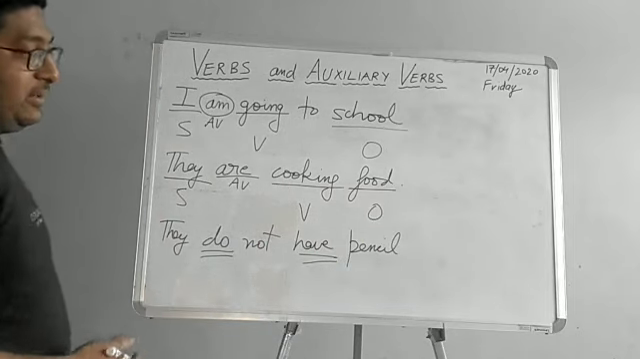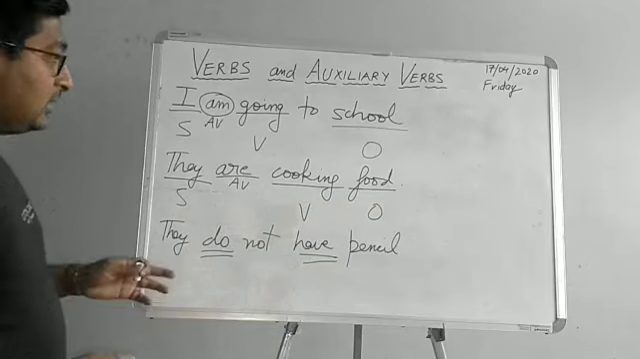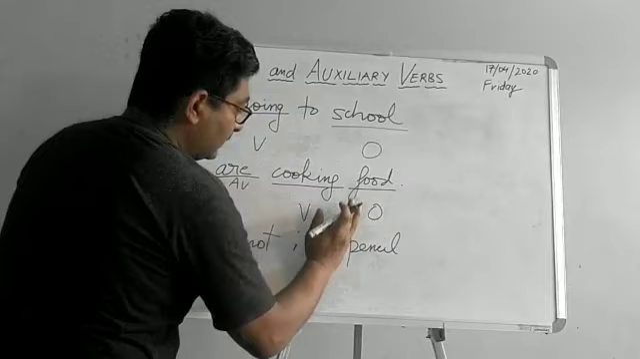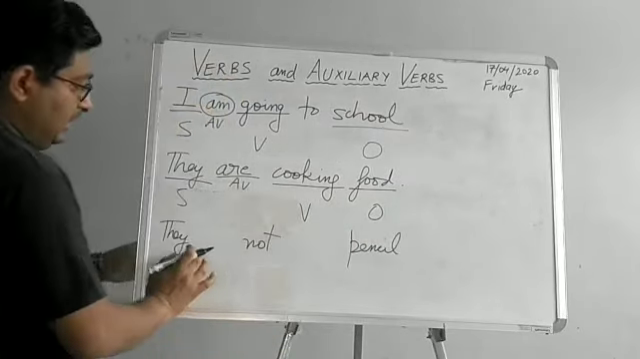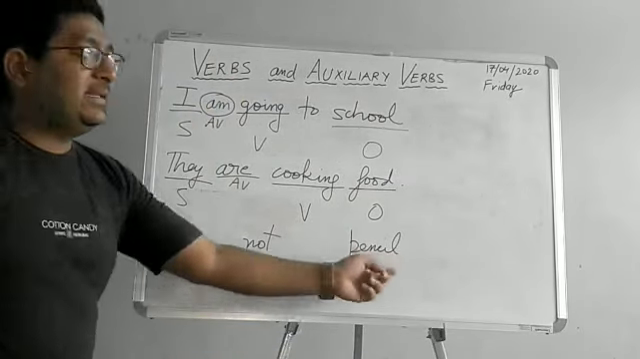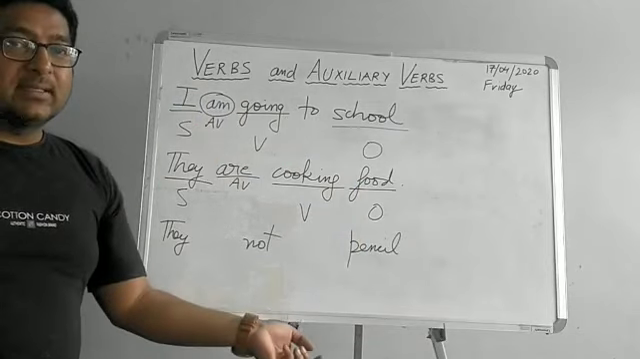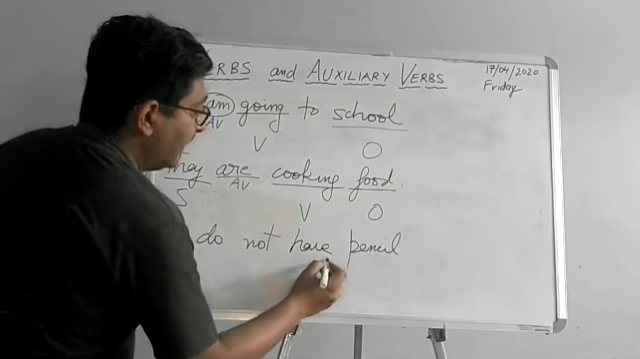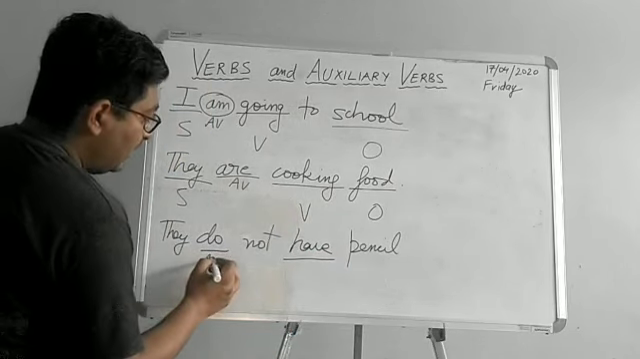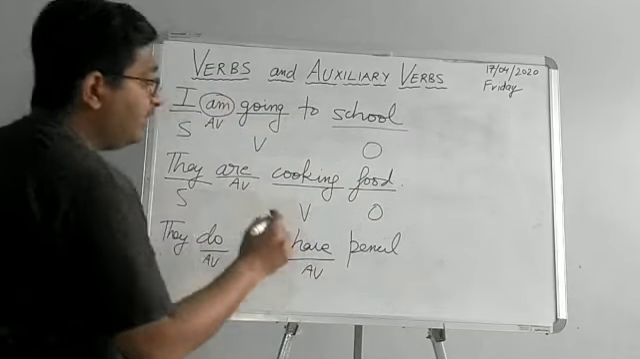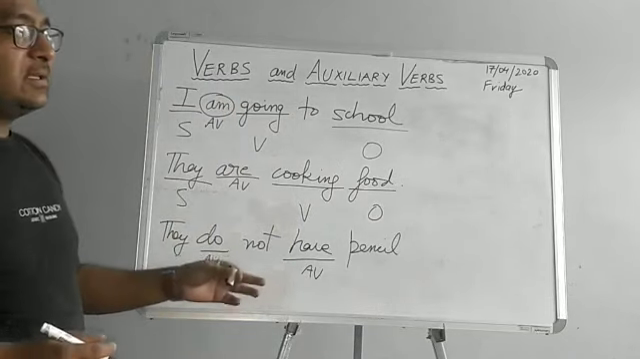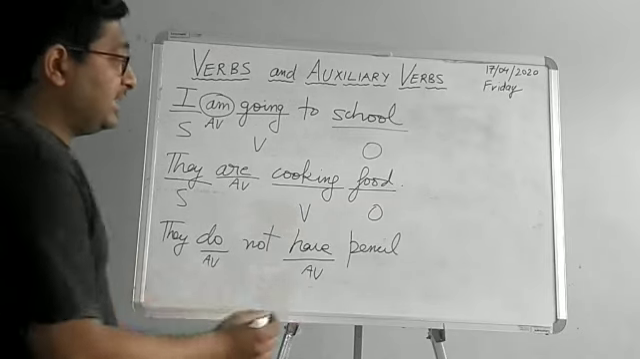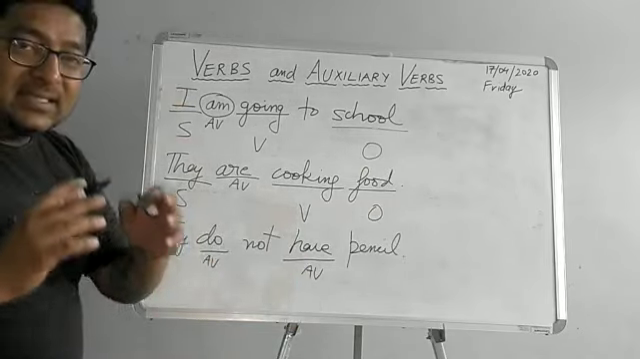I purposely took this because if you remove do, if you remove have, and you see the sentence, "they not pencil," well, it does not make any sense. So, they do not have pencil. Now in this case, these auxiliary verbs, in the absence of a main verb, are helping the sentence to make complete sense.